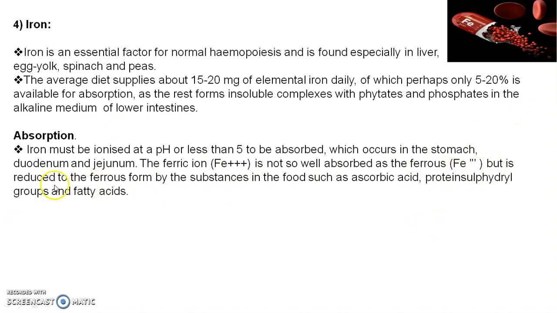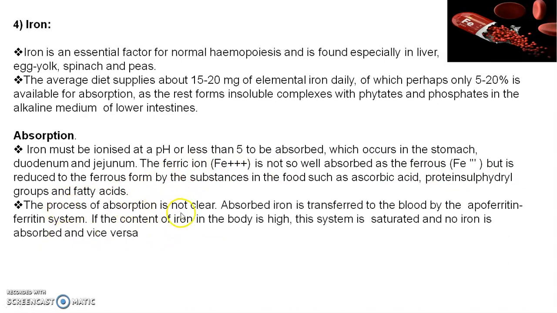But it is reduced to the ferrous form by substances in the food such as ascorbic acid, that is vitamin C. Vitamin C is responsible for the conversion of ferric ions into ferrous. Then protein sulfhydryl groups and fatty acids are also responsible for conversion of ferric to ferrous. Ferrous is the more absorbed form of iron.